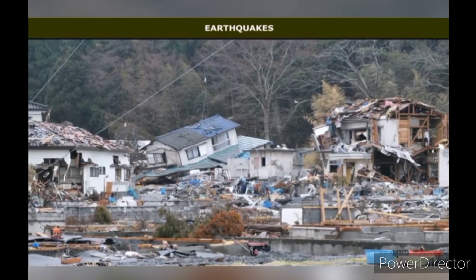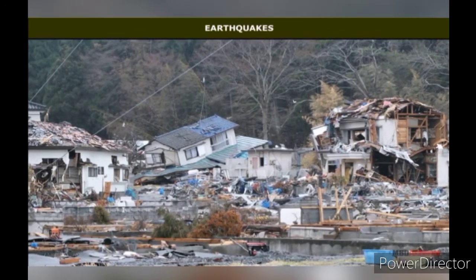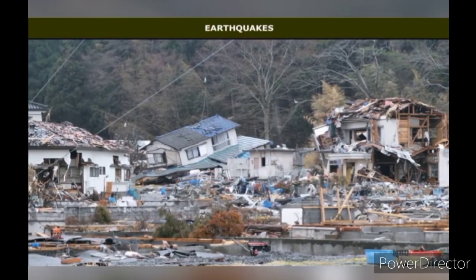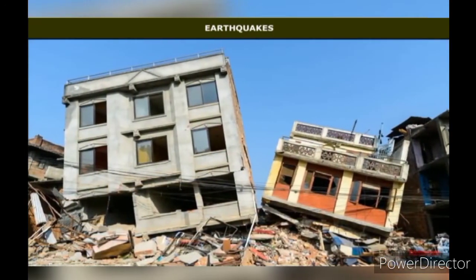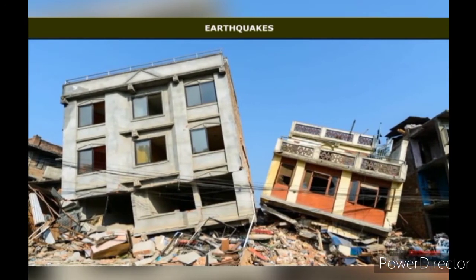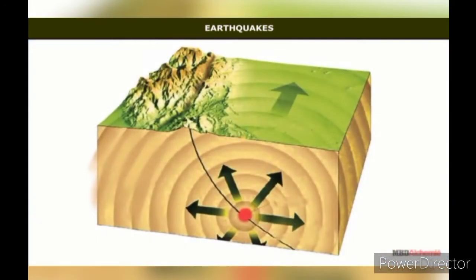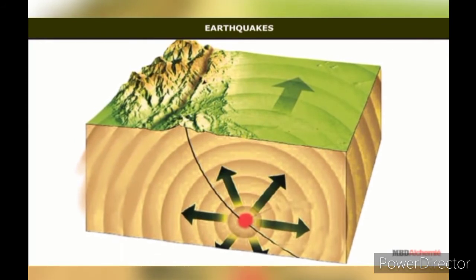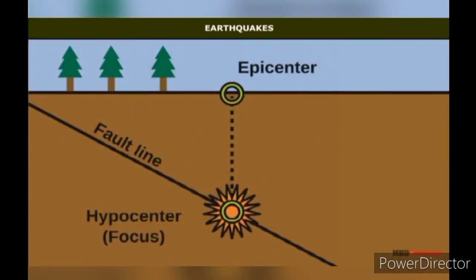Earthquakes. The plates of the Earth's crust are in continuous motion, and the movement of these lithospheric plates produces earthquakes. The sudden shaking of the Earth's crust takes place on account of release of energy. Such occurrence of shock waves or seismic waves is called an earthquake. The point inside the Earth where the earthquake originates is called the focus, and the place directly above the focus on the Earth's surface is called the epicenter.